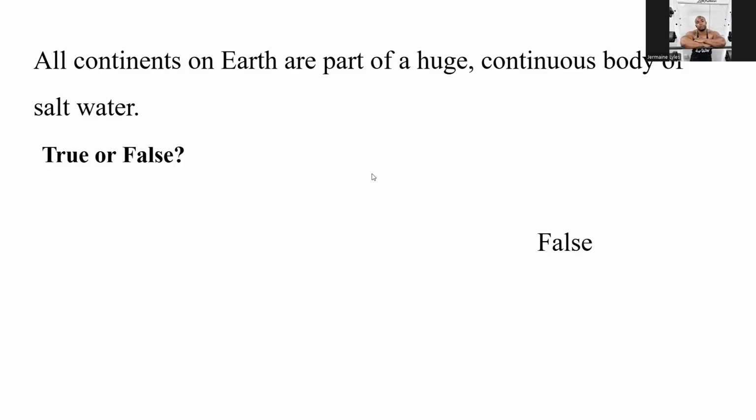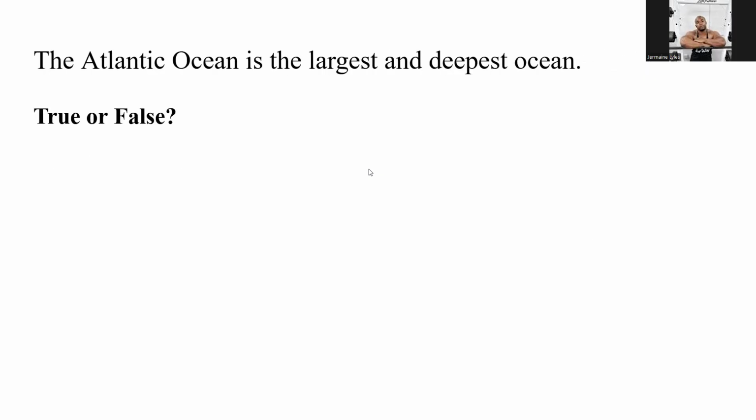All the oceans on the Earth are a huge continuous body of salt water. Atlantic Ocean is the largest and deepest. That is false. It is the Pacific.